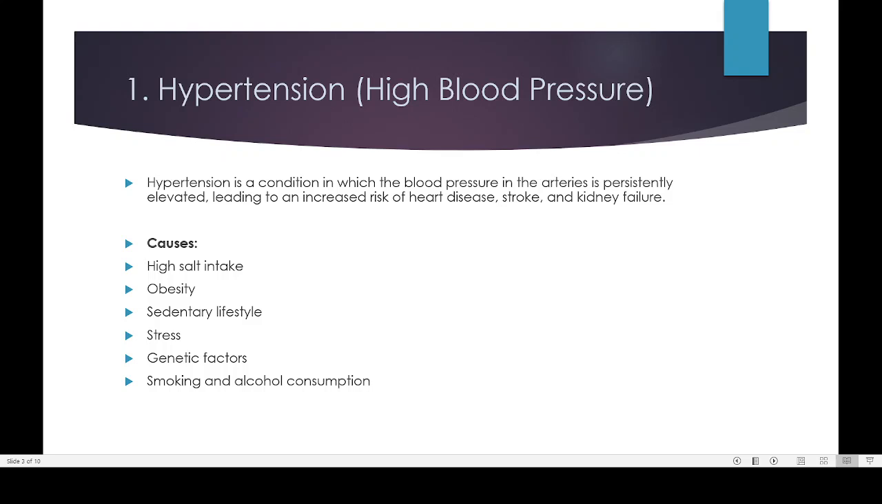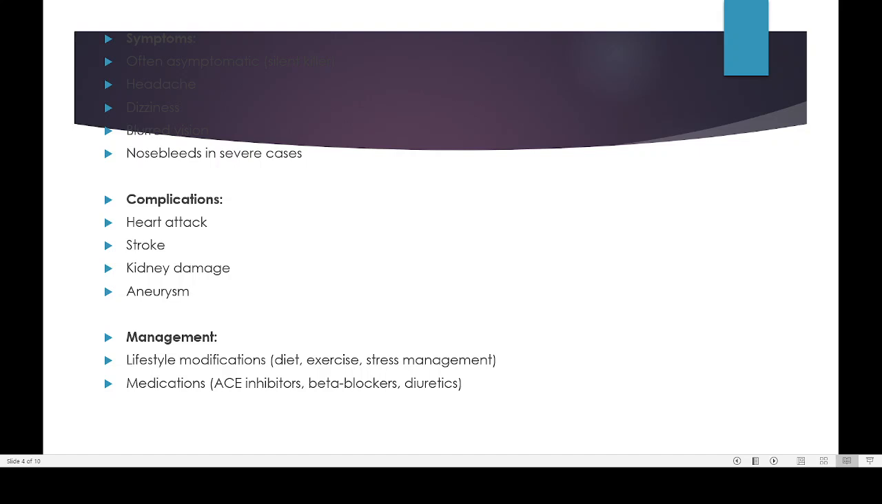Then alcohol consumption, which is also increasing. Our government is also selling alcohol. Alcohol is a major industry; without alcohol, the government cannot function. So that is also a problem.